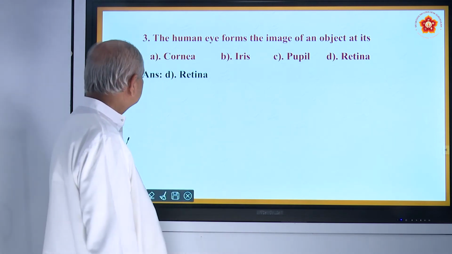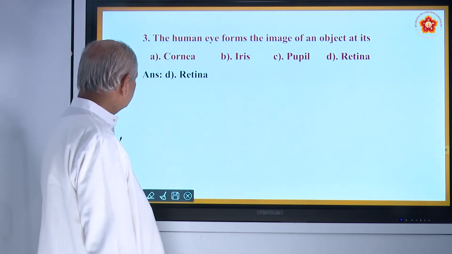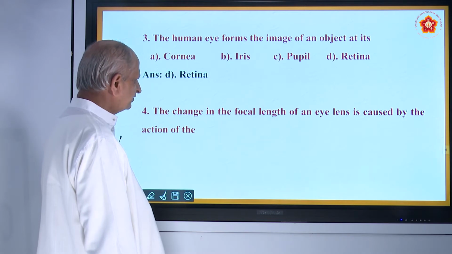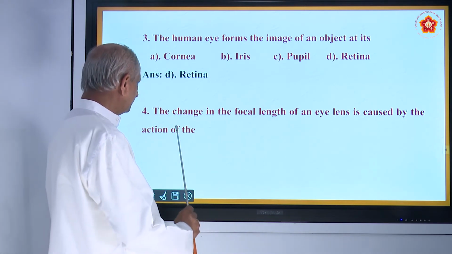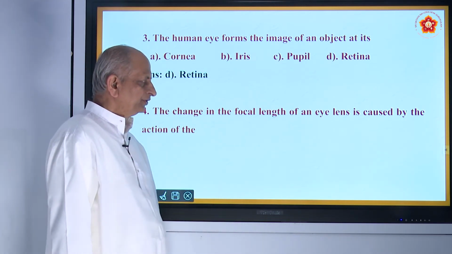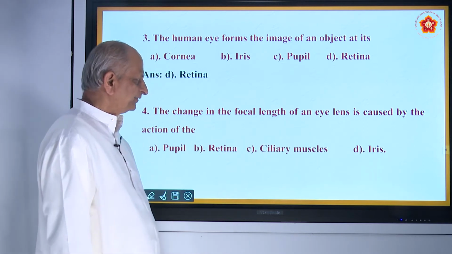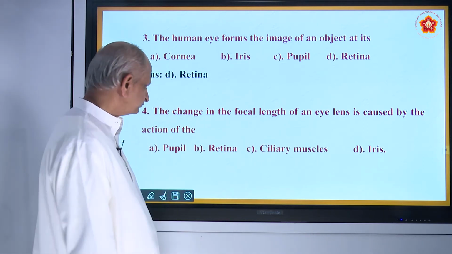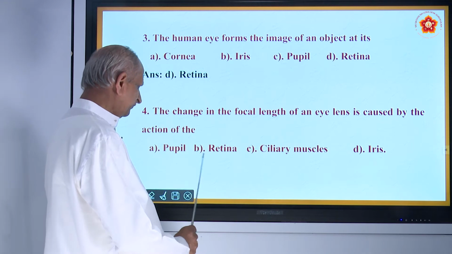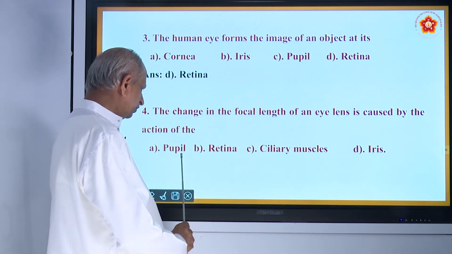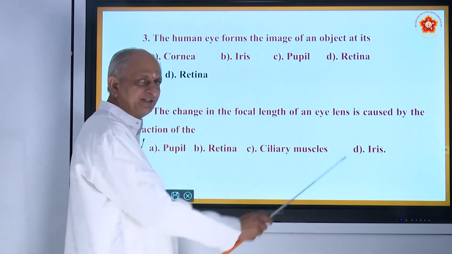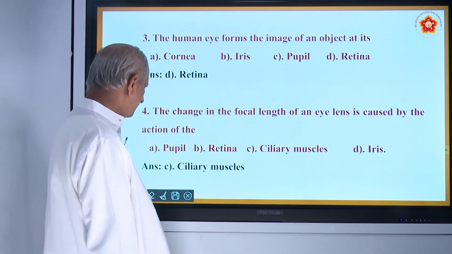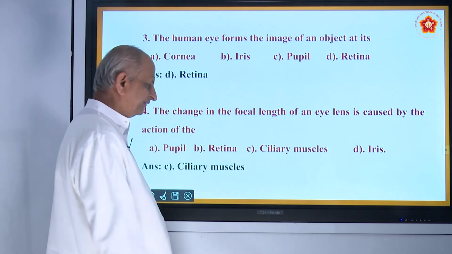And next question is, the change in the focal length of an eye lens is caused by the action of, that is what you just now referred as accommodation, caused by the action of the 4 parts told: pupil, retina, ciliary muscles and iris, and the answer is ciliary muscles.